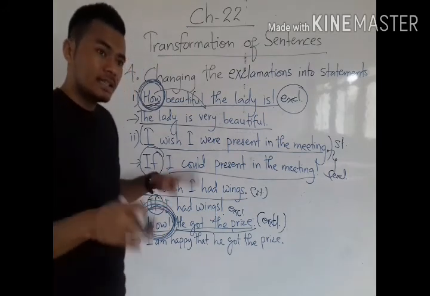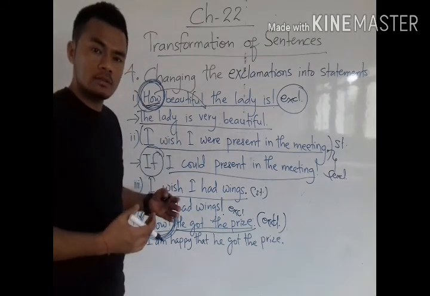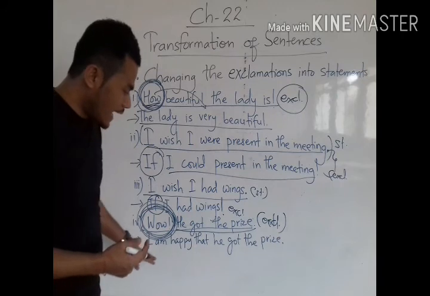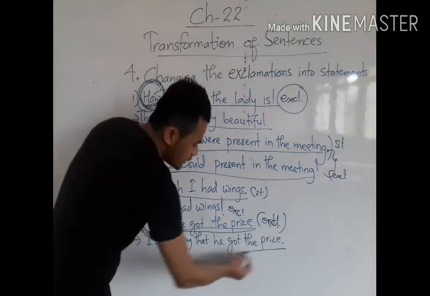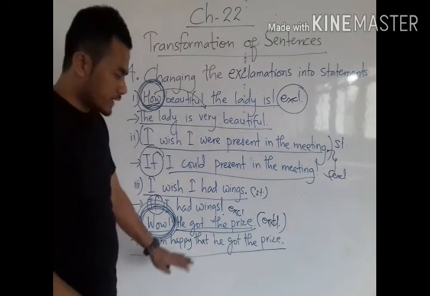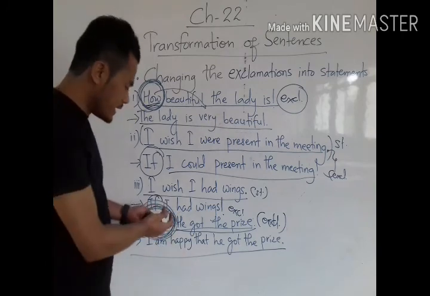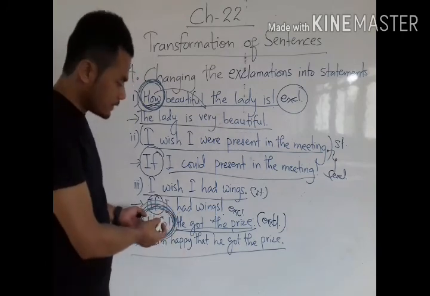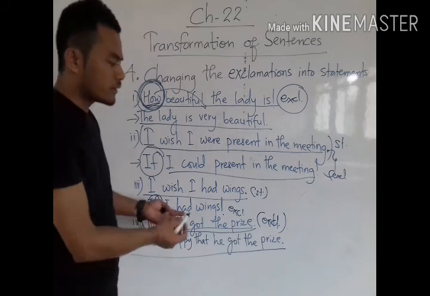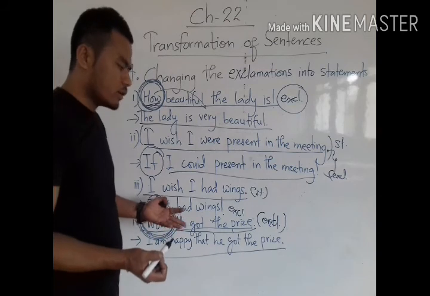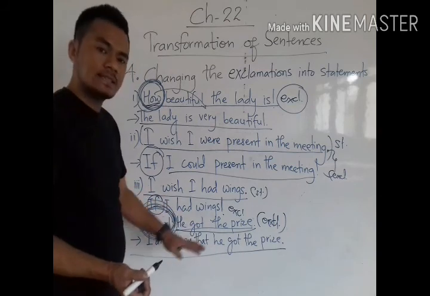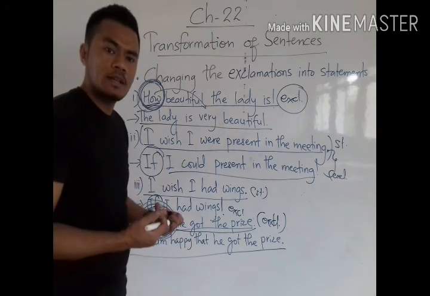Like wow means you are feeling happy. Like, I am happy he got the prize. So this is the actual statement which is the same as the exclamatory sentence. Exclamatory sentence: wow, he got the prize. Wow, he got the prize, and I am happy that he got the prize. These two sentences express the same meaning.